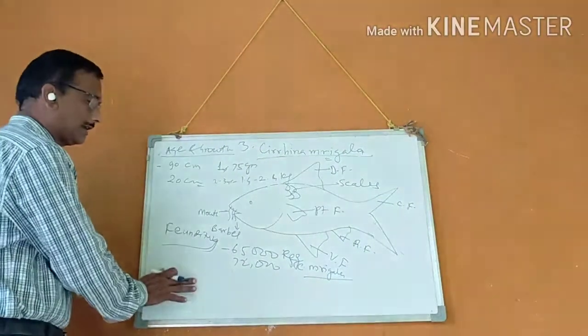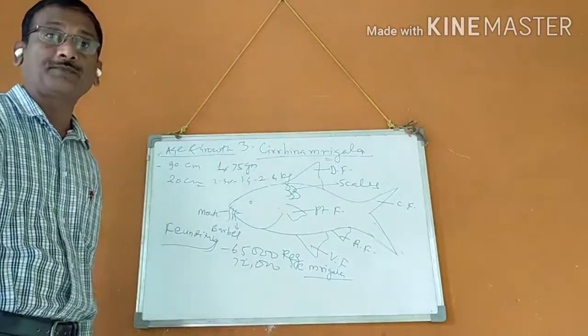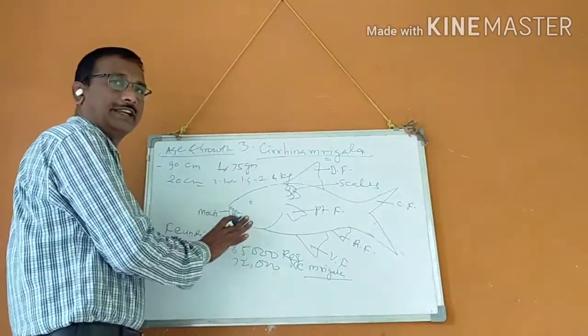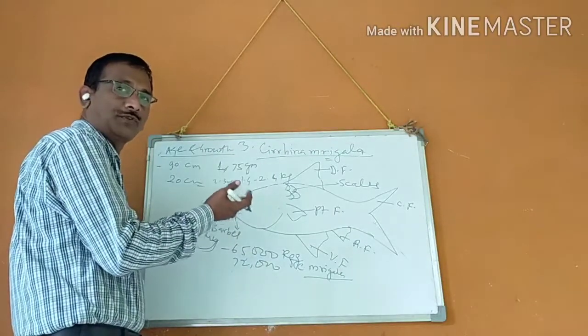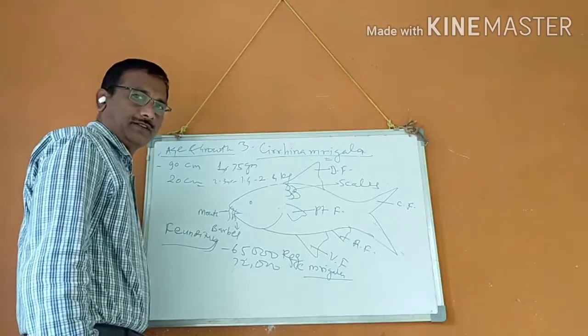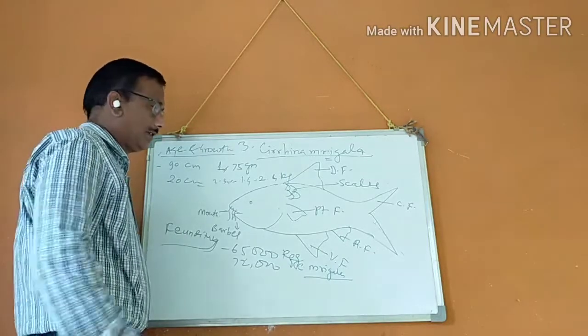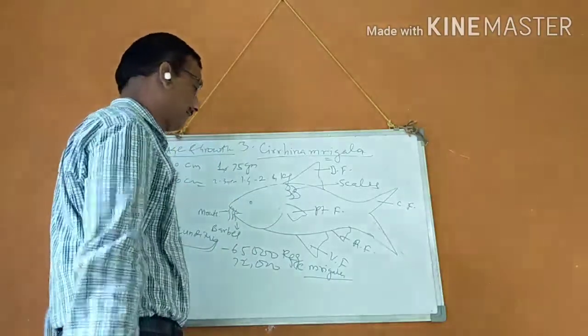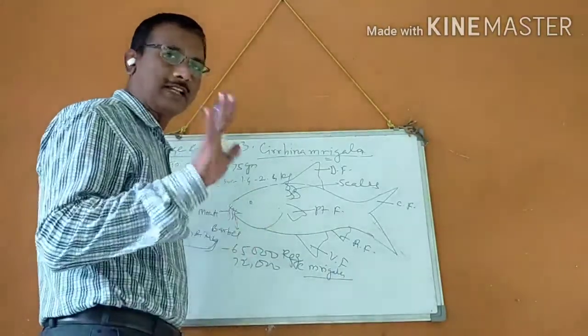Next important characteristic is fish capturing. When the fish is mature and ready for the market, how is it captured? Yes, these fishes are captured, also known as fishery, with the help of different types of nets. Which nets? Number one, cast net.